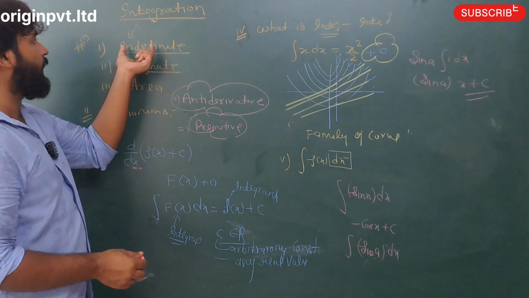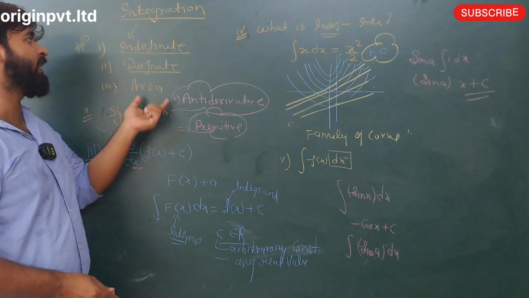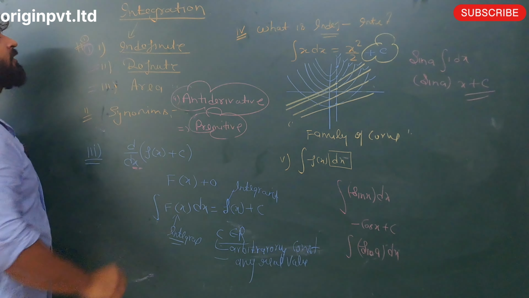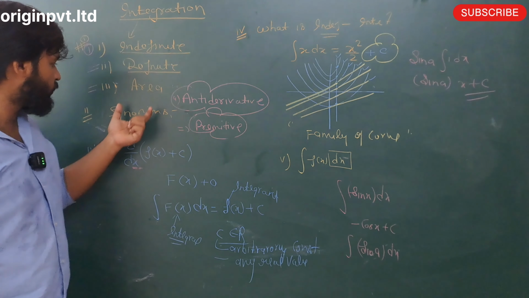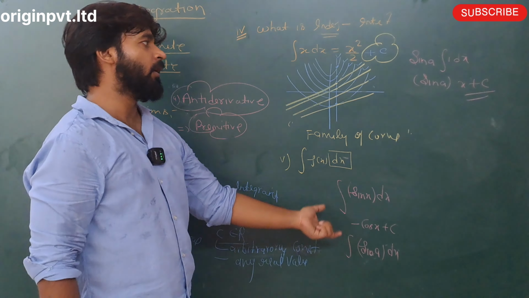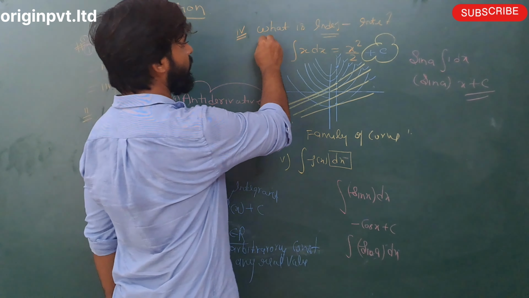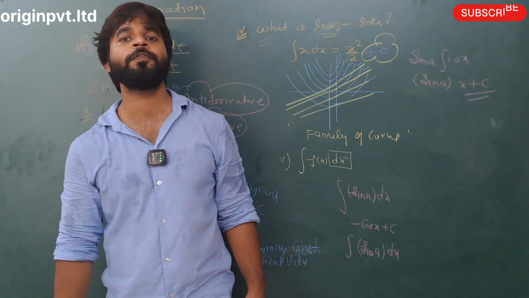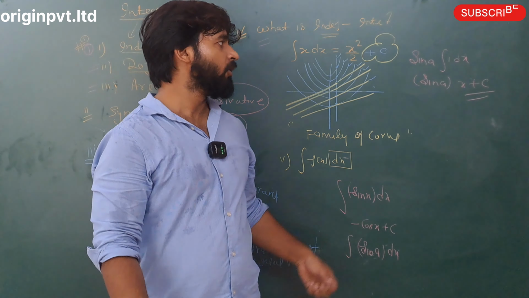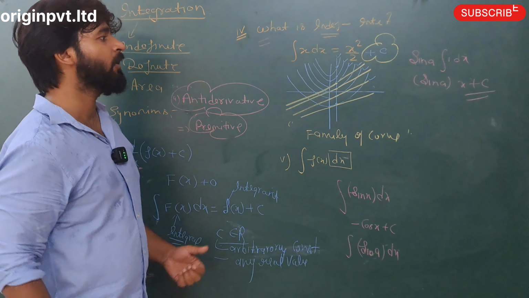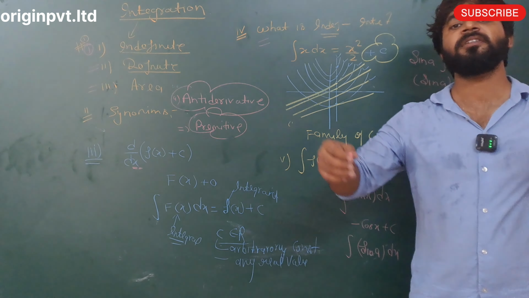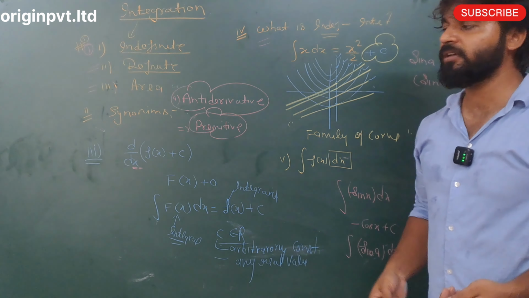So now, indefinite integration, definite integration, area. In first position is indefinite integration, then after that we will start definite integration and area. You know the basic rule is very important, like what is indefinite integration? It means family of curves. I think this is a sufficient set of points for integration. In the next lecture we will discuss the formulas of integration.